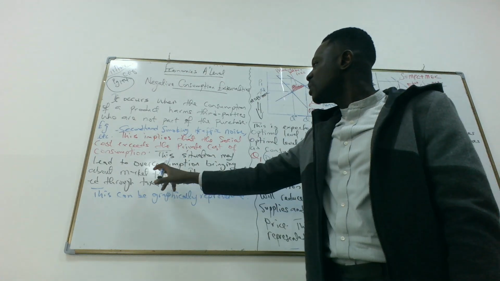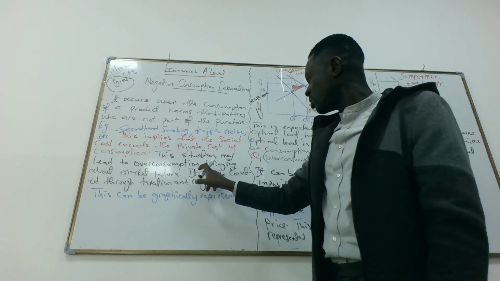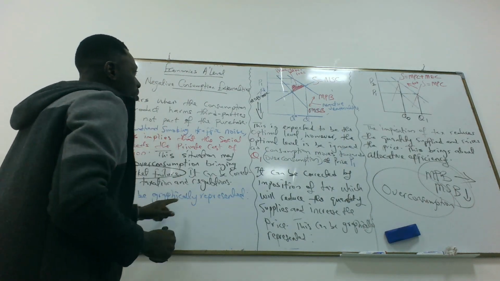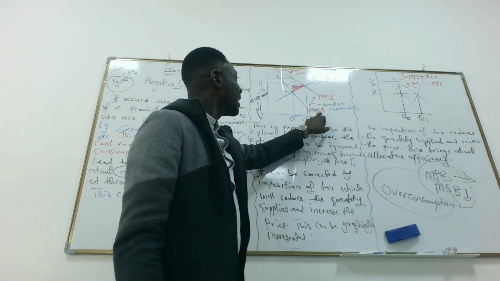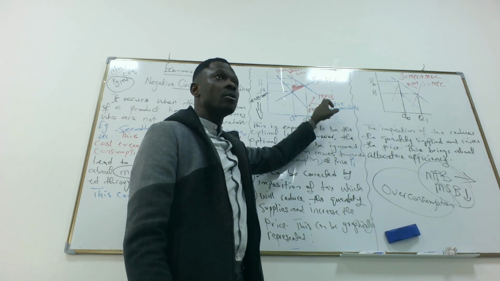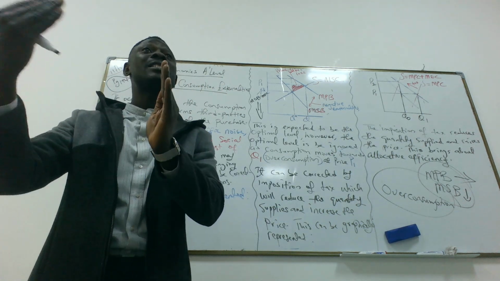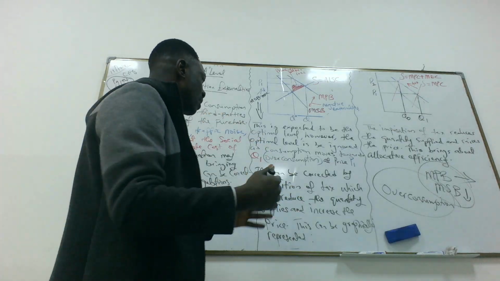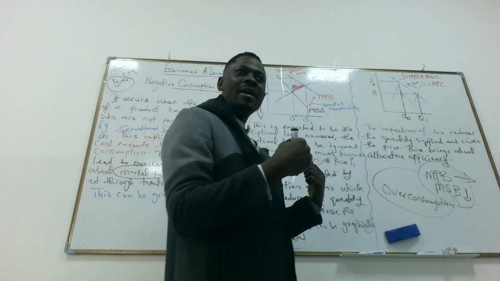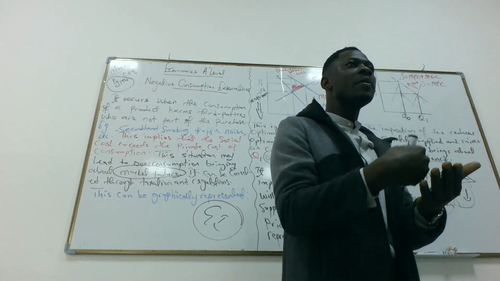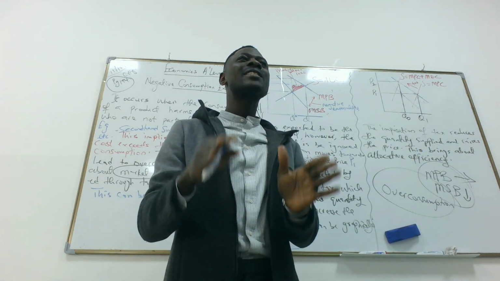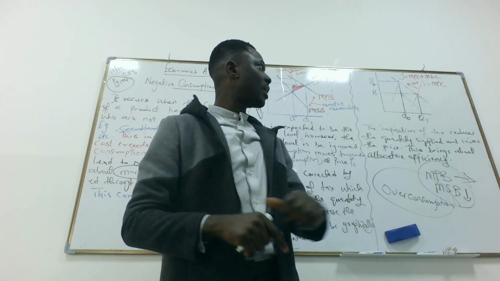So this situation leads to overconsumption, bringing about market failure, because the marginal social benefit is lesser than the marginal private benefit of consumption. This can be corrected because it's a market failure. You know, the topic is still about government intervention. So to correct negative externalities of consumption, government might use taxation or regulations. And this is the graph for that.